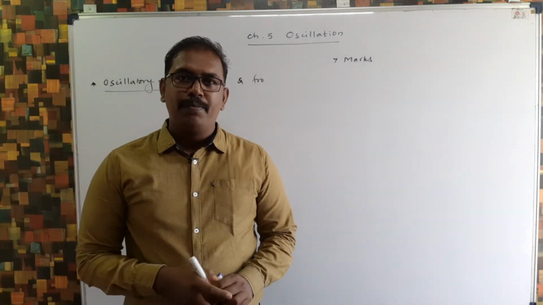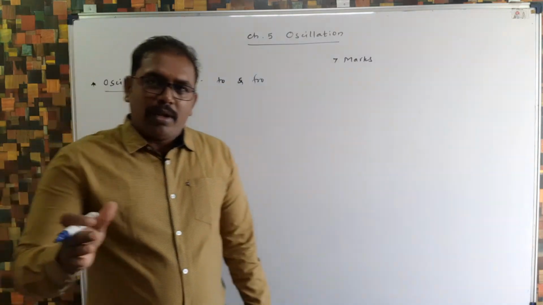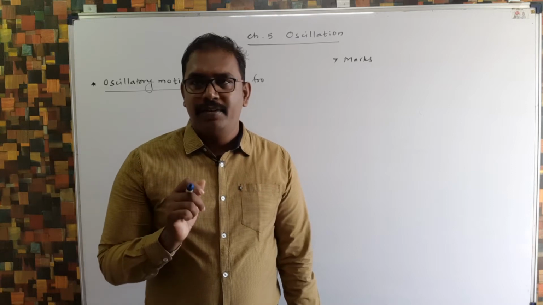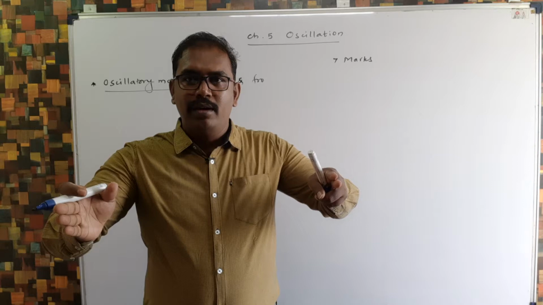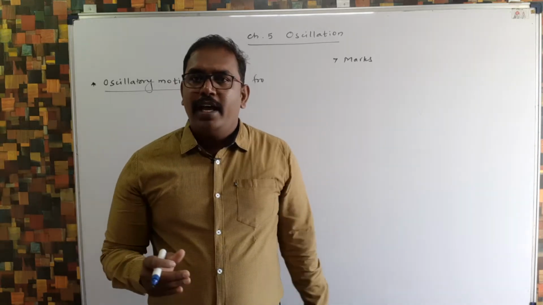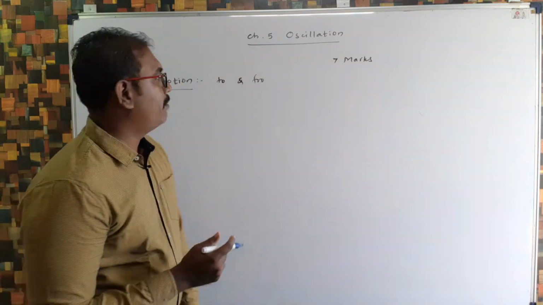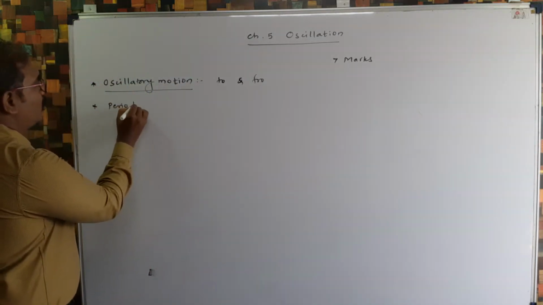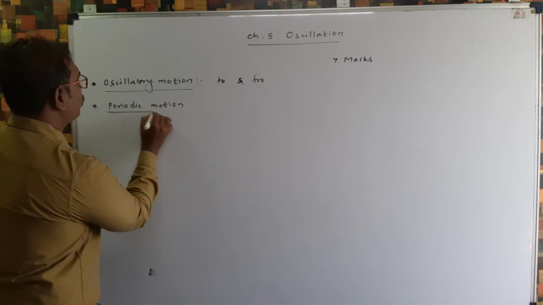Now if you see the motion of bob of simple pendulum, it is repeating itself, because if we start at this point A, then it goes to B and again comes back to A. After every particular time interval it is repeating itself. So oscillatory motion is a periodic motion.